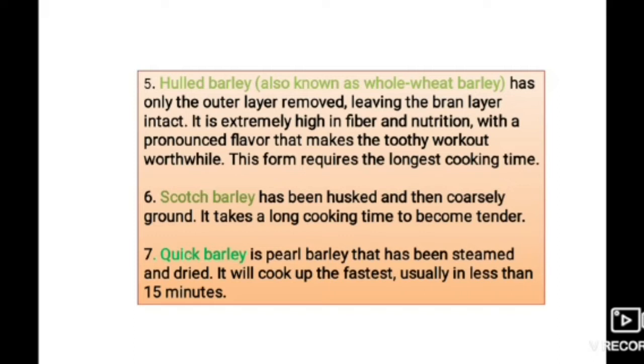Scotch barley has been husked and then coarsely ground. It takes a long cooking time to become tender. At last, quick barley is pearl barley that has been steamed and dried. It will cook up the fastest, usually in less than 15 minutes.